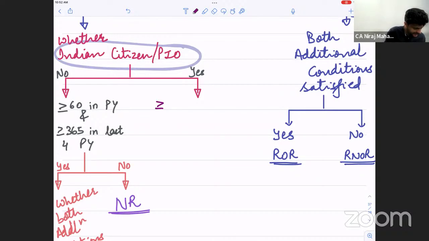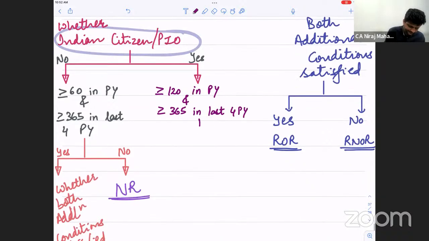At least 120 in PY, and see, it doesn't matter of last 5 years, but we keep it. At least 365 in last 4 PY, because we replace 60 with 120, no? Fine till here?